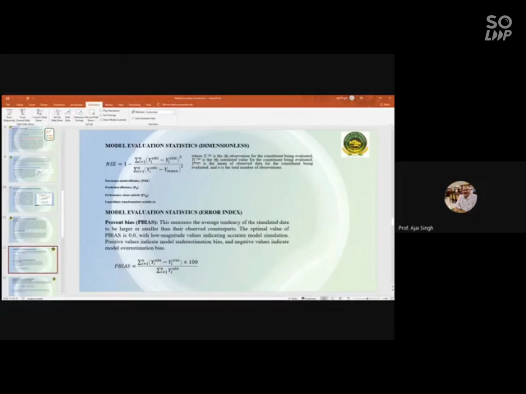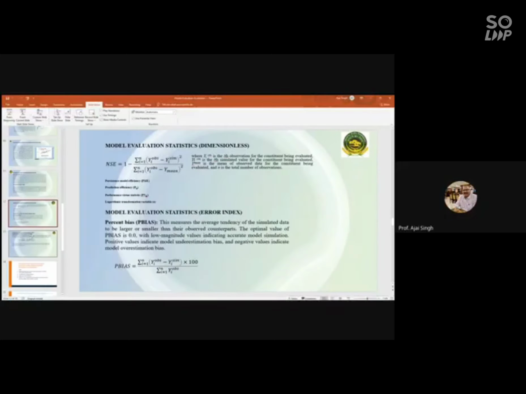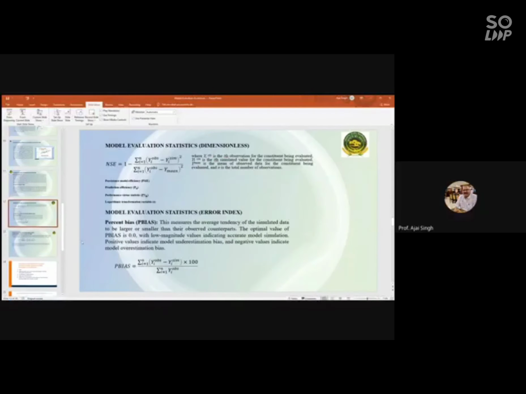So what I suggest is that you should do it manually also, and then in an Excel sheet you can estimate this. And the third category is your error index. Under error index, I think I've taken the P bias and then RSR. Between these two statistical criteria, we are going to use P bias.